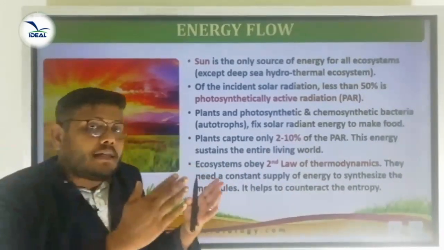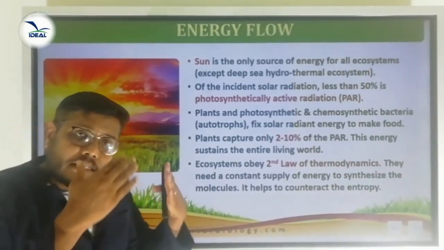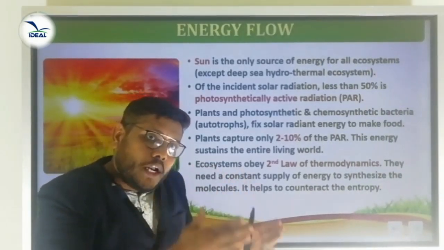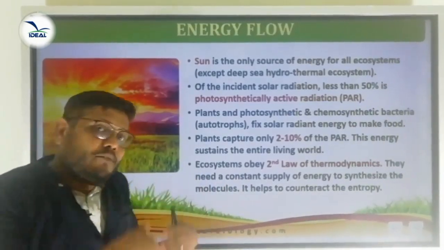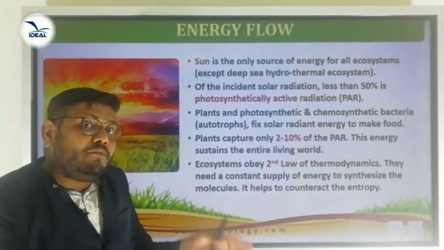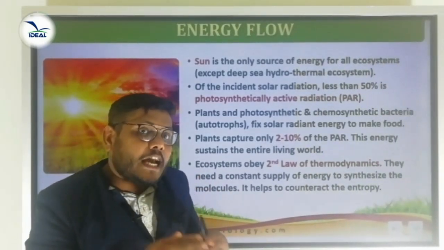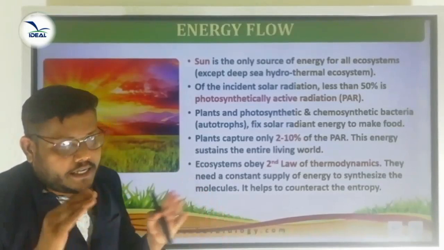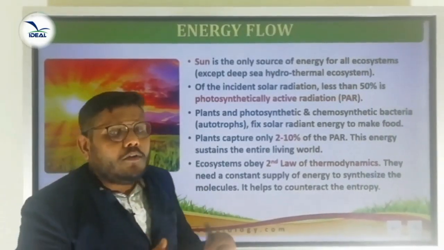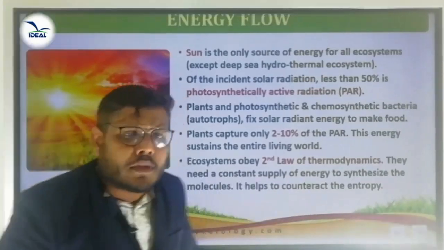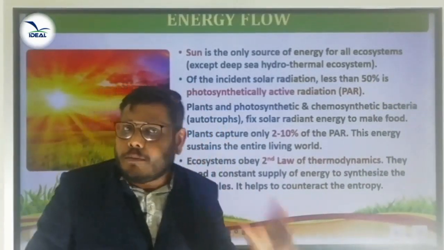The sun is providing the incident ray. From the total incident radiation, only less than 50% is PAR, that is effective for photosynthesis. From that less than 50%, plants capture 2 to 10%. Is it clear? For what purpose? Synthesizing food material. The energy flow in an ecosystem obeys the two basic laws of thermodynamics.